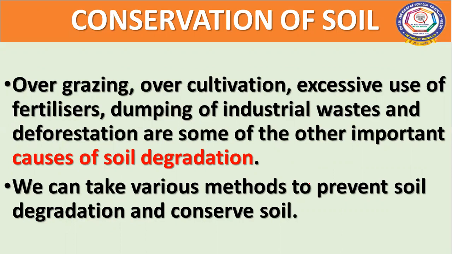We can take various methods to prevent soil degradation and conserve it. So it is in our hands to conserve our soil. There are many methods to prevent soil degradation or soil erosion. So let us see them one by one, children.